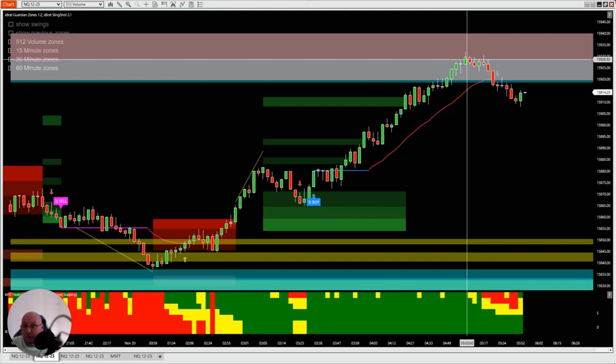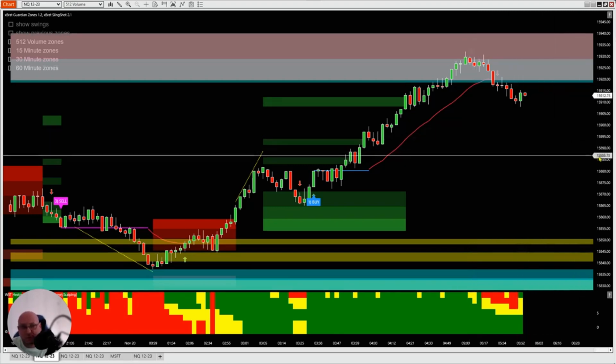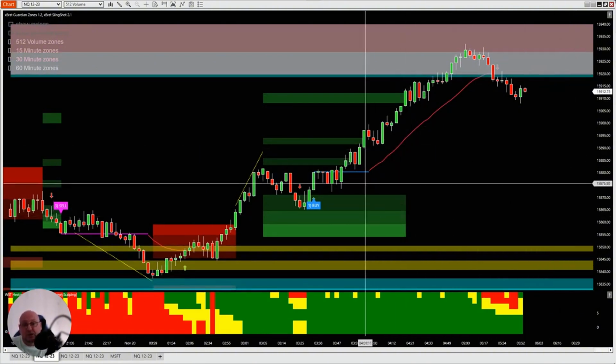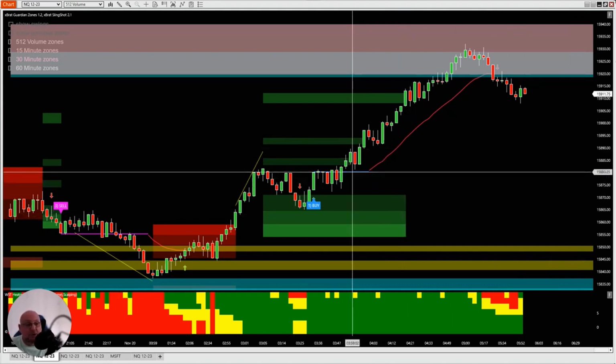I'm going to put all the links down below for these different bits of software. But combined, we have what we call the perfect storm. If everything is aligned, all the confluences are aligned, and we follow those simple rules, we've got a high probability trading strategy. Only available on NinjaTrader, the Slingshot and the multiple time frame support resistance zones, because the logic's very complex. We can't do it for other trading platforms. But again, very, very simple strategy, and it works extremely well.